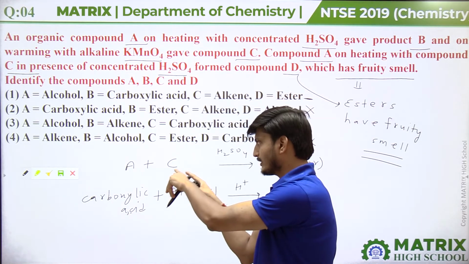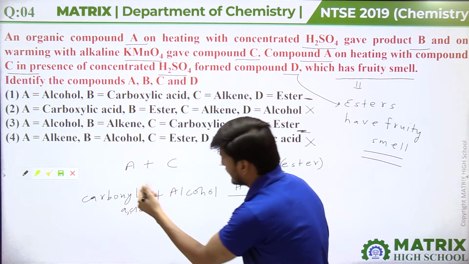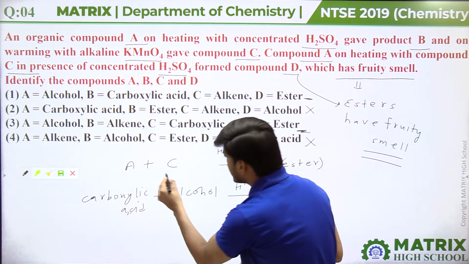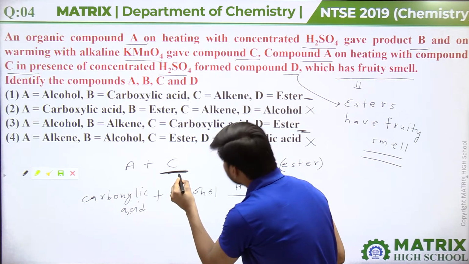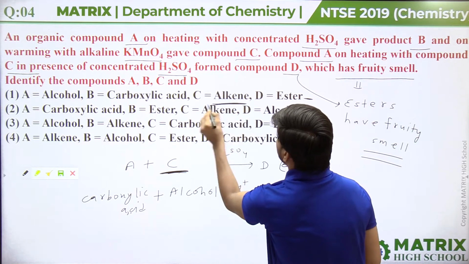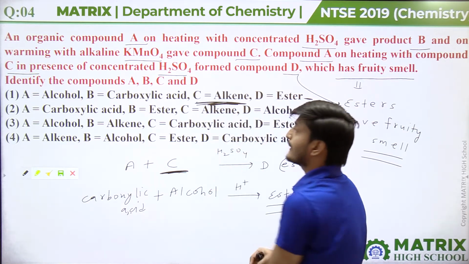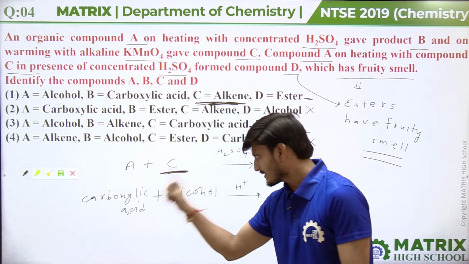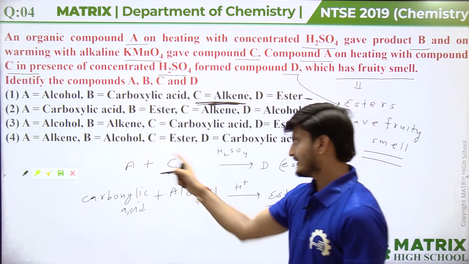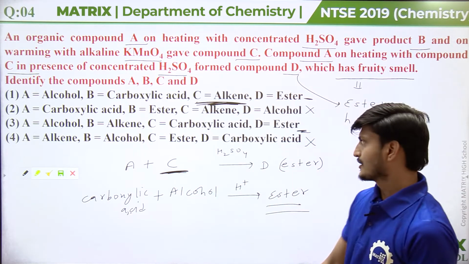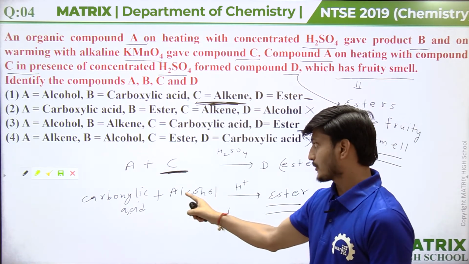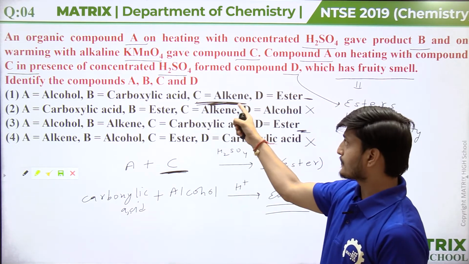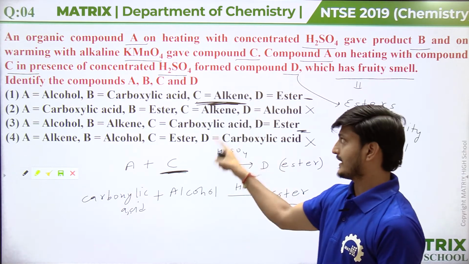There are two possibilities of compound C, and similarly there are two possibilities of compound A. This compound C cannot be an alkene, guys, because esters are formed by the reaction of carboxylic acid and alcohol, and in this question A and C are reacted together to form an ester. So there are two possibilities for compound C, to be carboxylic acid and to be alcohol, but in option 1 it is given that C is alkene, so it is not possible guys.